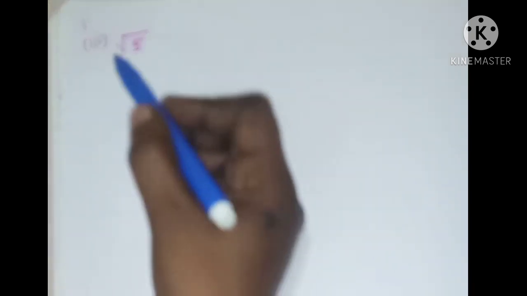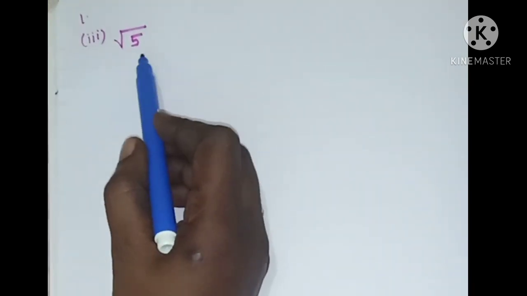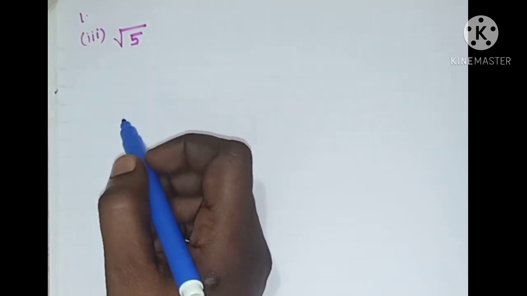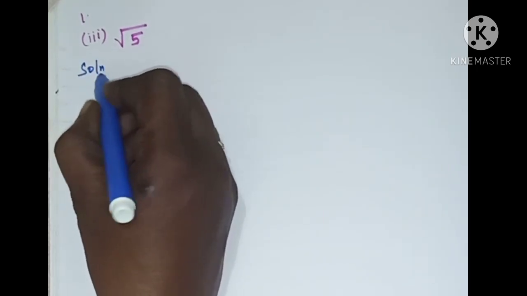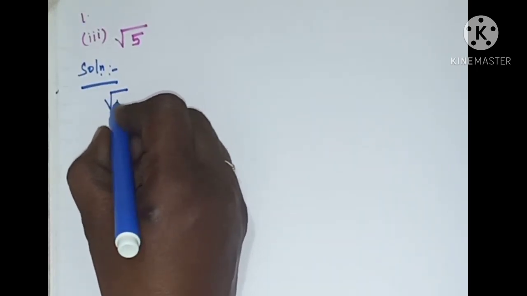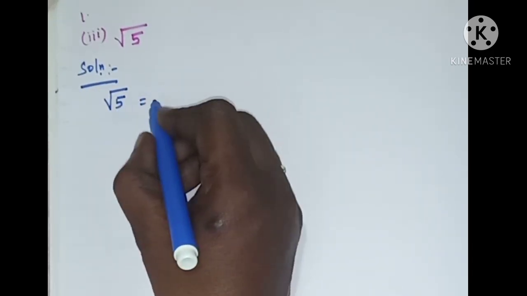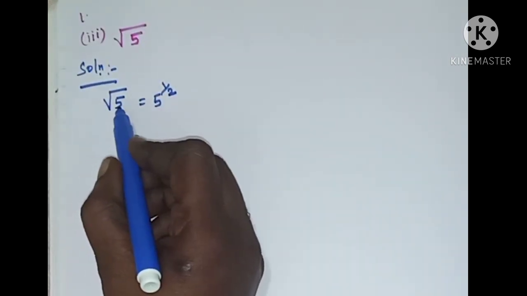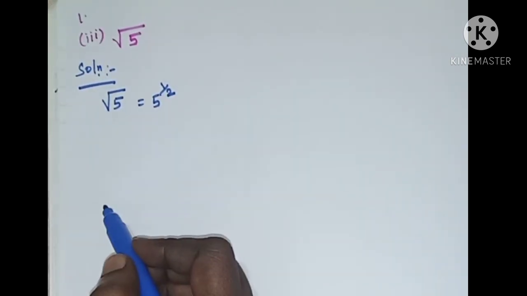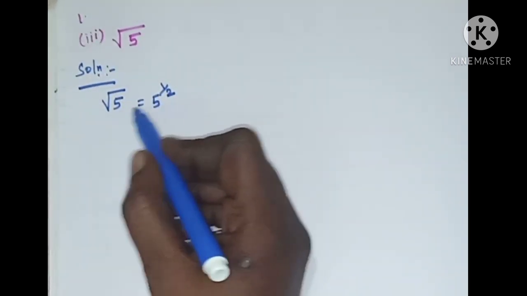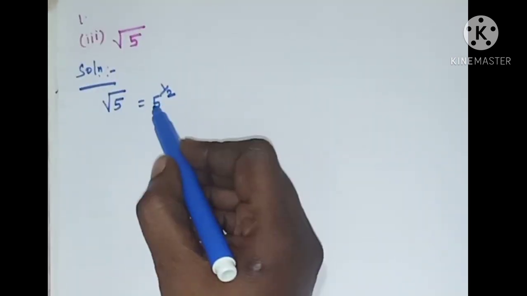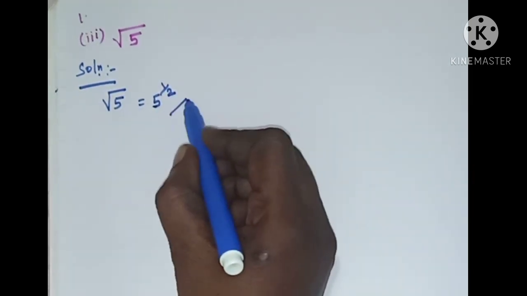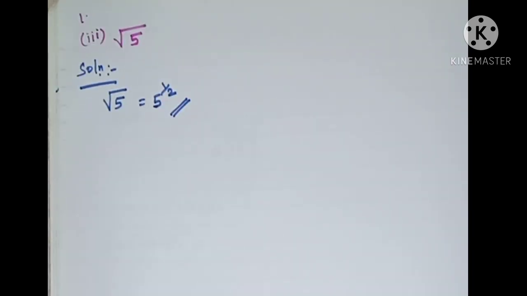Exercise 2.5, first sum, third subdivision is square root of 5. We have to write the square root of 5 in the form of 5 power n. So solution, square root of 5 means 5 power 1 by 2. This you know already. So this is the answer. We wrote root 5 as 5 power n, with the base 5. So square root of 5 is equal to 5 power 1 by 2. This is the answer for the third subdivision.